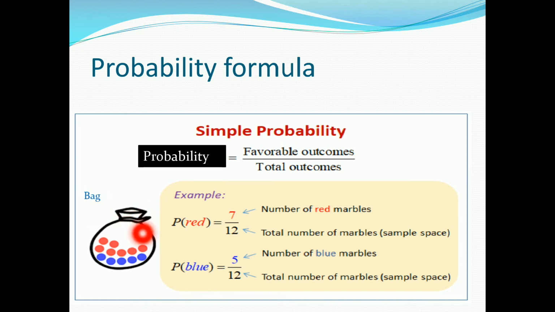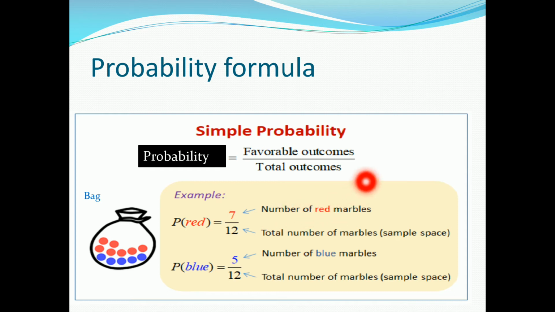In the bag, balls are there. Red balls and blue balls. We need to find the possibility of red balls. So how many red balls are there? There are 7 balls. So 7 is written in the numerator, and total balls, that is 12. Total balls means red balls plus blue balls. Okay, so 7 by 12.